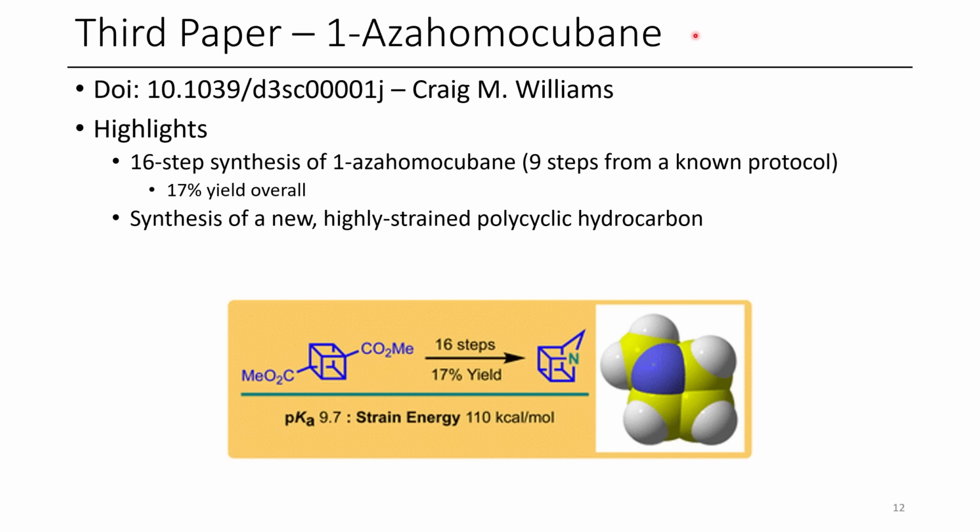The third paper for today is the synthesis of 1-aza-homocubane. The highlights of this include the 16-step synthesis of 1-aza-homocubane, which is 9 steps from a known protocol, with a 17% overall yield. Additionally, this is the synthesis of a new highly strained polycyclic hydrocarbon, and if you're a fan of cubane, you're definitely going to be a fan of this paper.